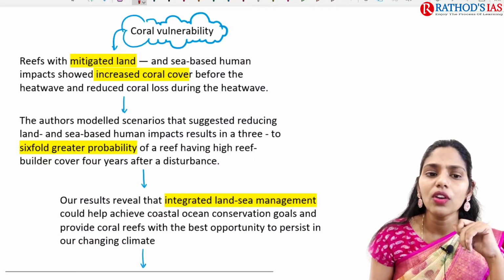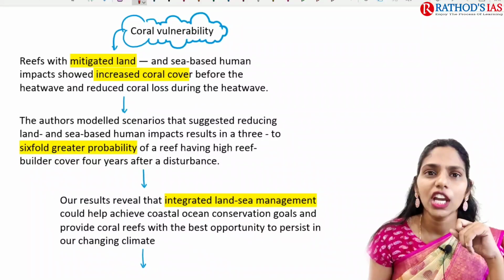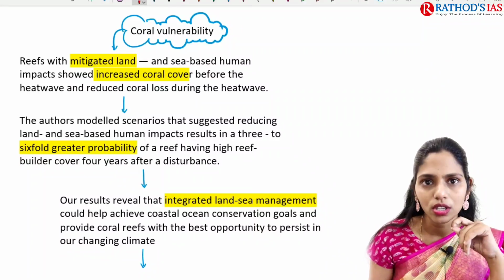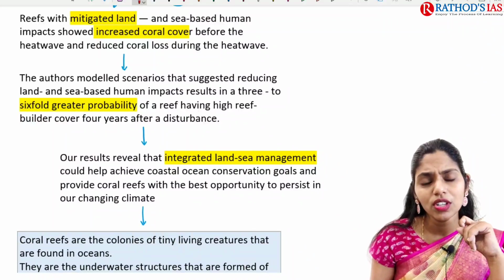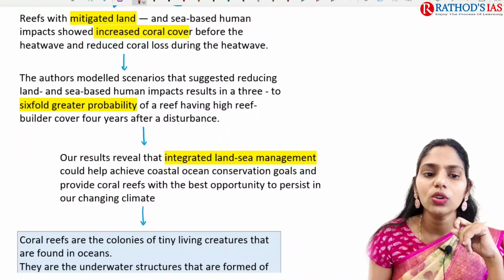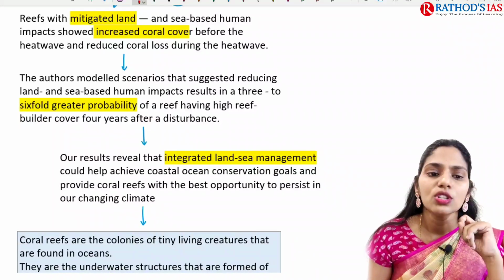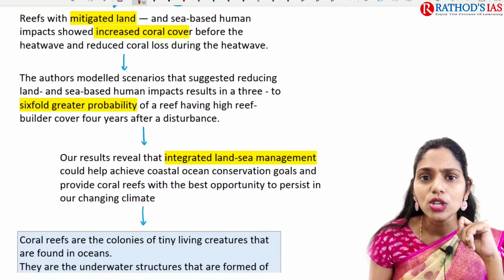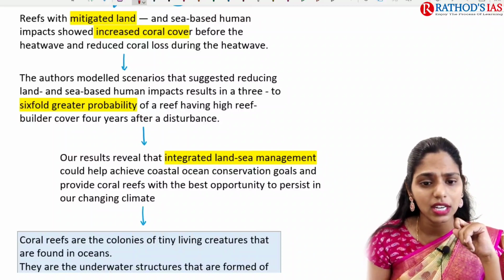Human impacts analyzed included urban runoff, wastewater pollution, fishing restrictions, etc. Talking about coral vulnerability, reefs with mitigated land and sea-based human impacts showed increased coral cover before the heat wave and reduced coral loss during the heat waves. The authors modeled that reducing land and sea-based human impacts resulted in a 3 to 6 fold greater probability of reefs having high reef builders. Whenever human activities impact the reefs, the reef-building activity of the coral will be restrained.